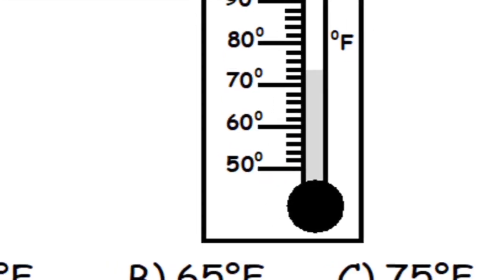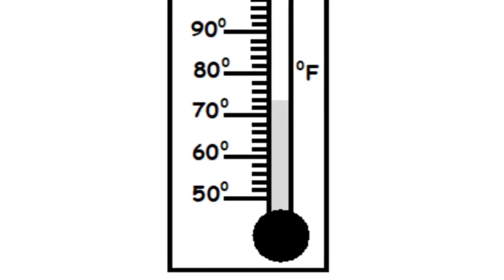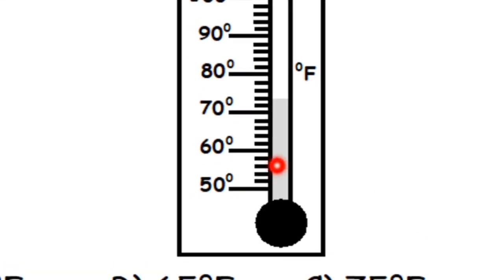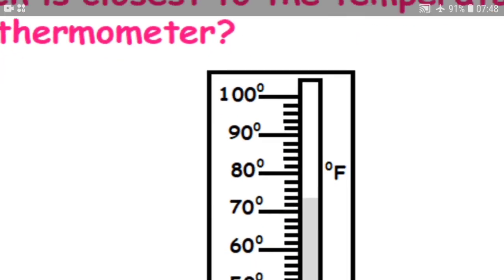Again, see here, children, what do we have in the temperature? Are you able to see this darker line? Yes. Now where is it stopping? Till here it is 70, and as I said in the previous class, for every small line add 2.